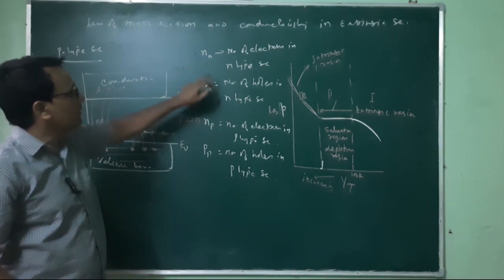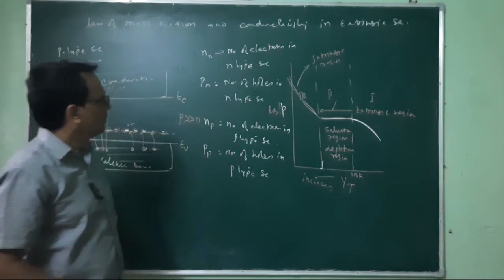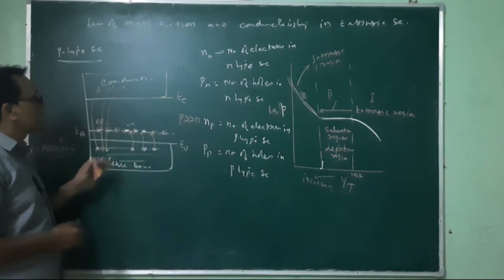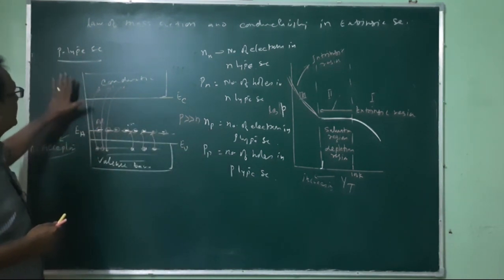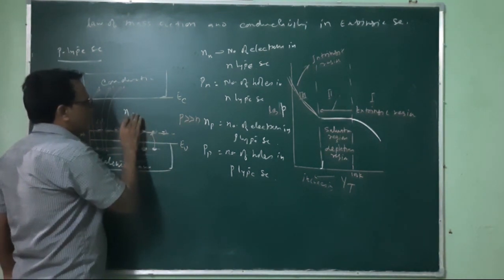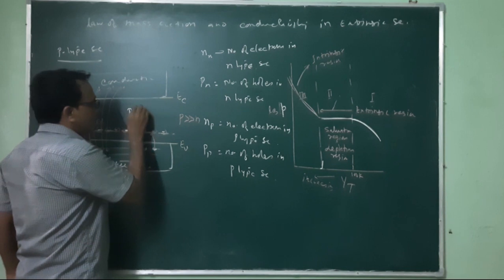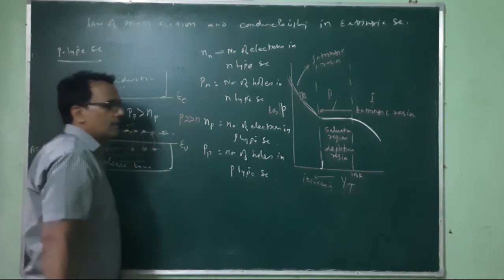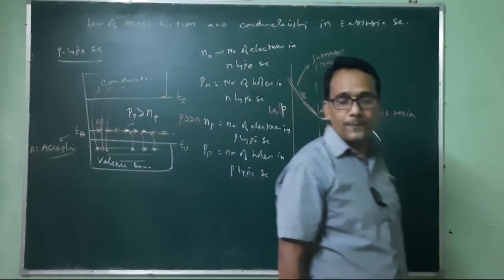Nn is the number of electrons in N-type semiconductor, Pn the number of holes in N-type semiconductor, and similarly Np and Pp. So the number of holes in P-type semiconductor is greater than the number of electrons in P-type semiconductor.